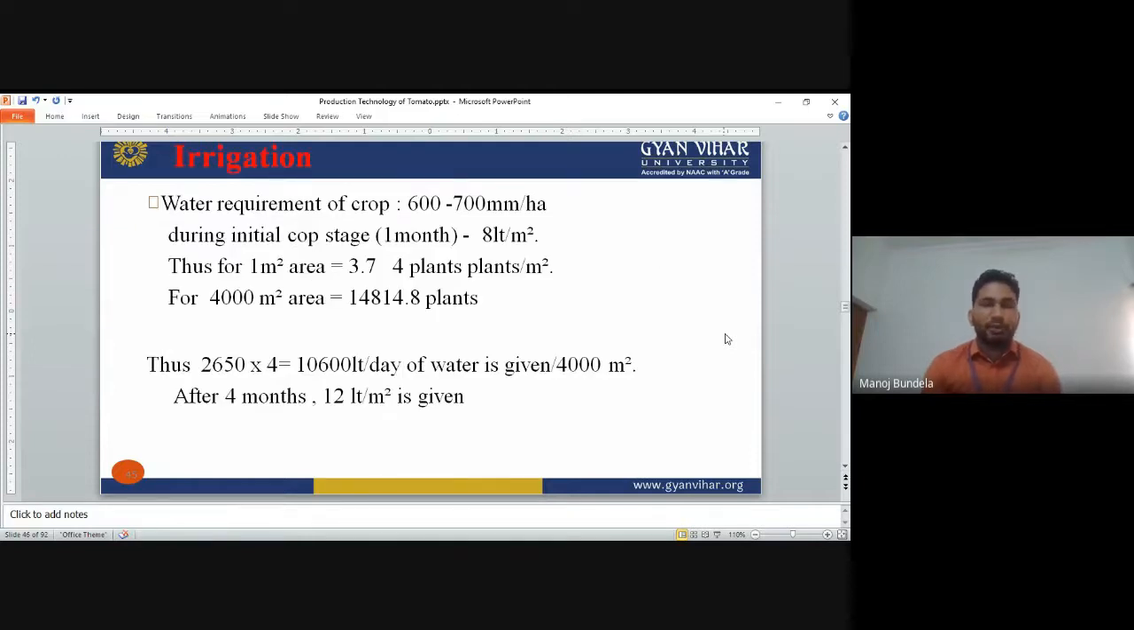Irrigation. Water requirement for the crop: 600 to 700 mm per hectare of water is required. During the initial crop stage of 1 month, 8 liters of water per square meter is required. The total water requirement for 1 square meter area is calculated with 3 to 4 plants per square meter. This is how we calculate how much water is required.